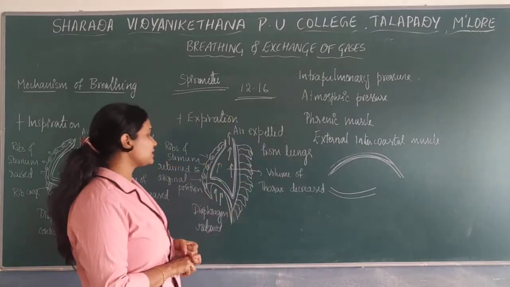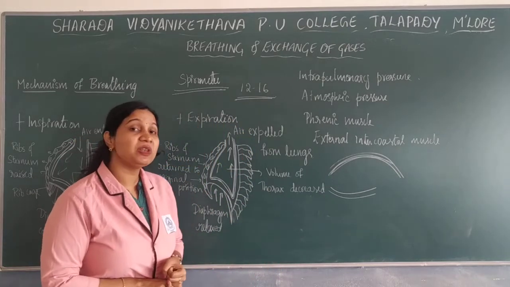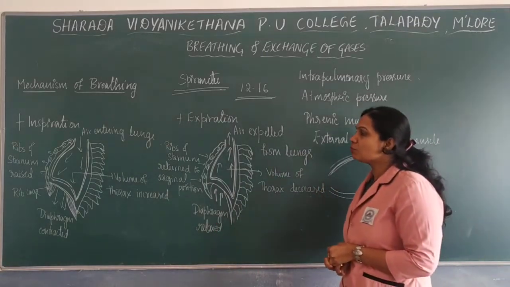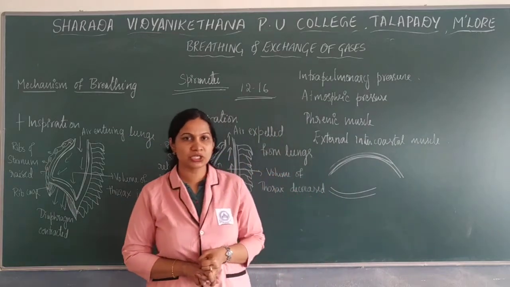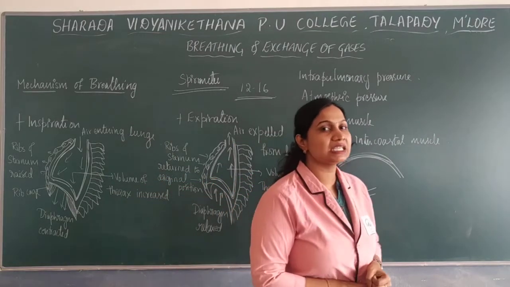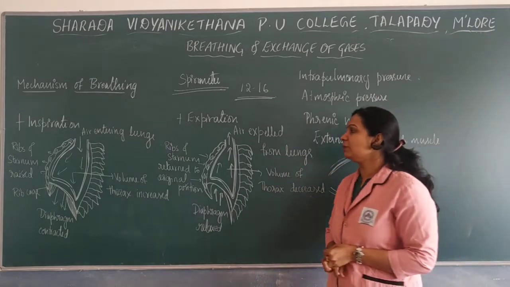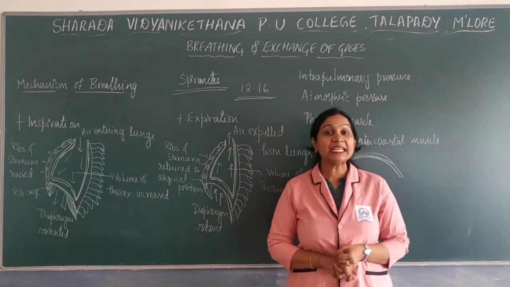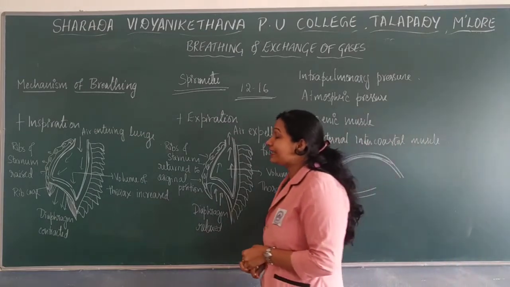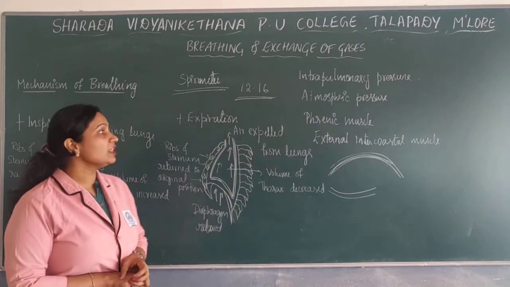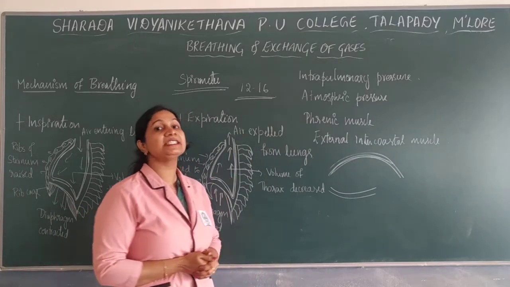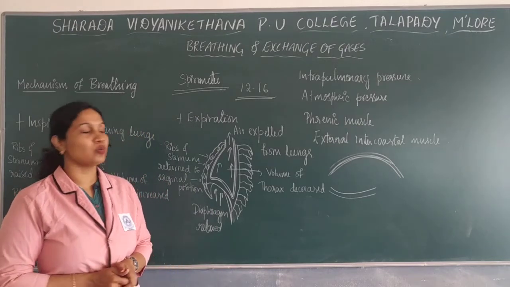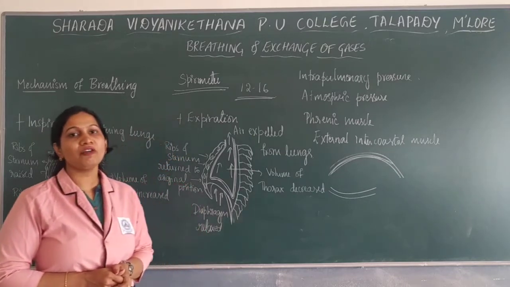In the process of expiration, what happens? The diaphragm will be relaxed and go back to its original position. Ribs and sternum also move back to their original position, leading to a decrease in the lung space. The pulmonary volume will be decreased. As a result, the intrapulmonary pressure will be increased. So when the intrapulmonary pressure is more than the atmospheric pressure, air will be expelled out. That is the mechanism of expiration.